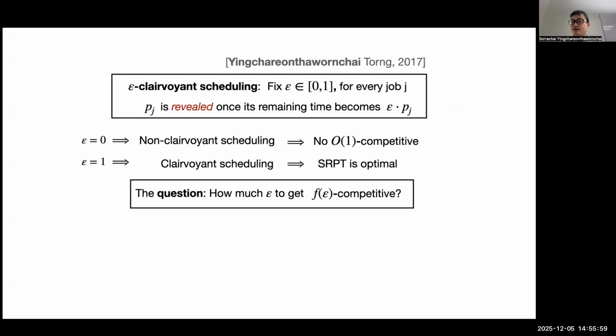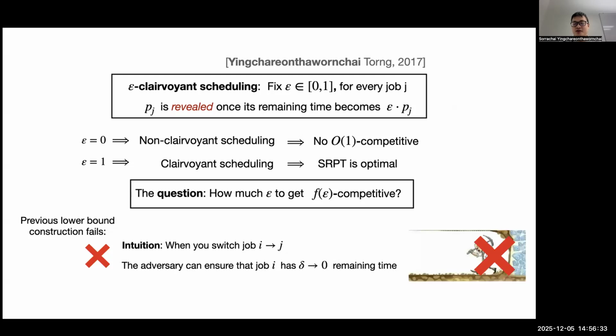For non-clairvoyant scheduling, we know that there's no constant competitive algorithm. For clairvoyance, we know that there is an optimal one, very, very different. So the key question here is how much epsilon do we need in order to get a function of epsilon competitive? Do we live in the world where we cannot get constant competitive at all for any epsilon, or are we in the world where it could be constant at any epsilon?